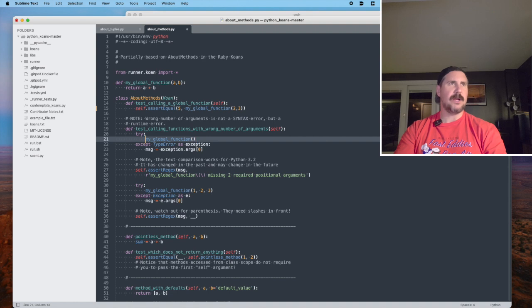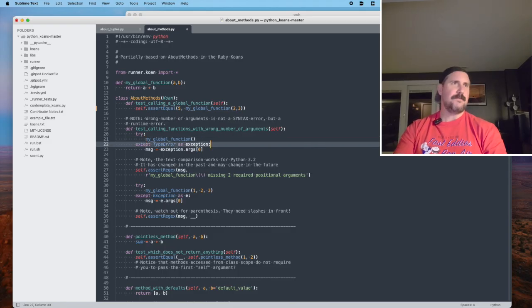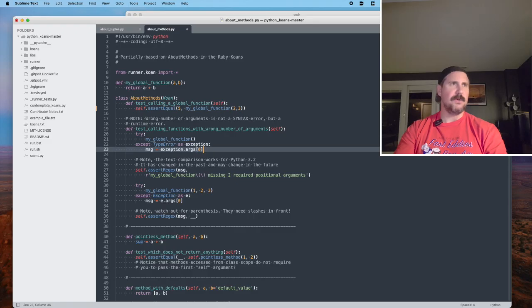So we're going to try to call my global function again, this time with nothing passed in, so it has nothing to add together. We'll capture an exception as long as it's of type error, and then we will capture the message that's associated with it. Note, the text comparison works for Python 3.2.